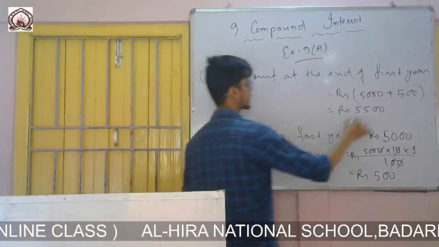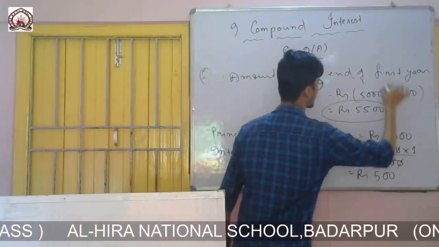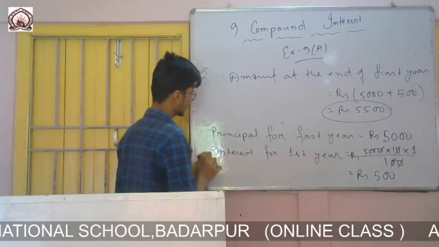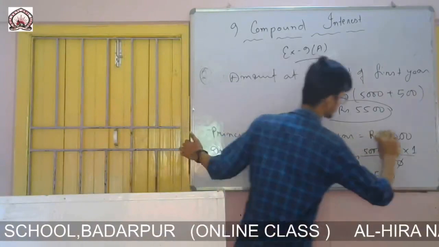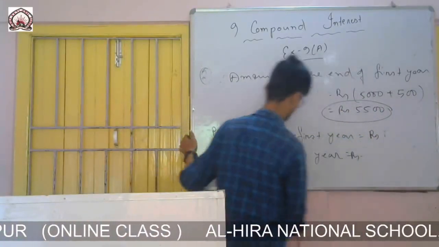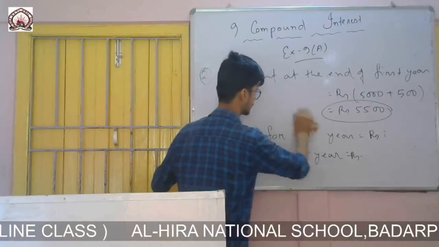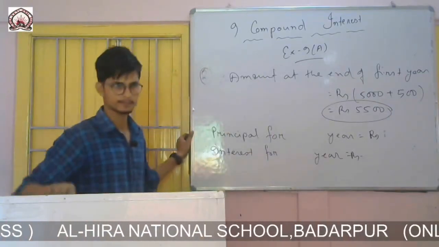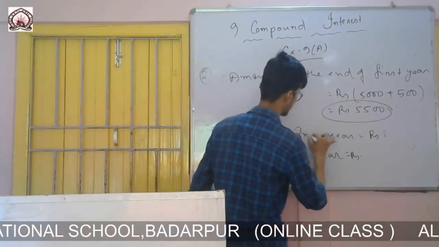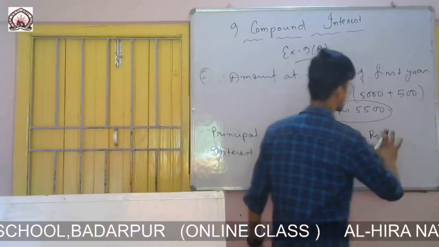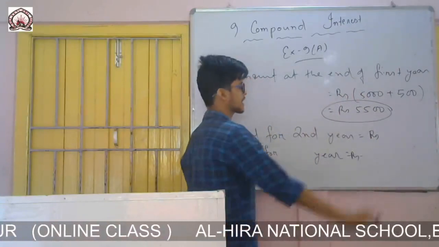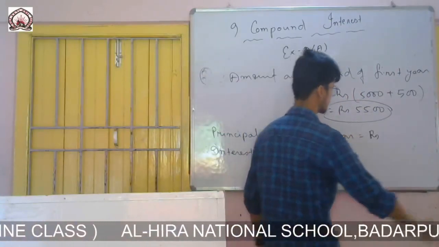So for the second year, it will be my principal. So write principal for second year. So principal for second year will be this one, the amount at the end of first year, it will be the principal for second year.